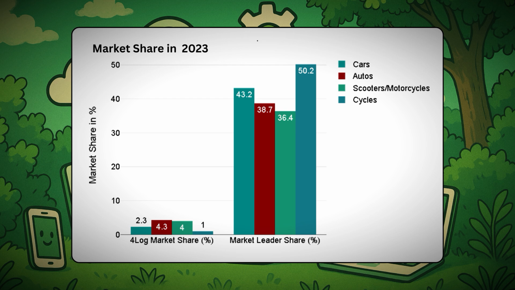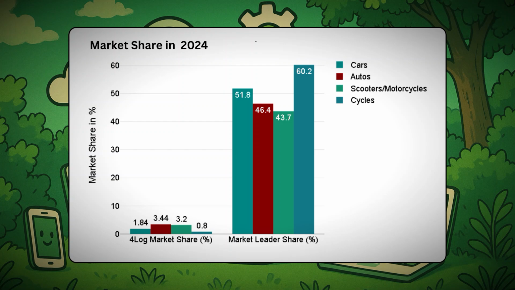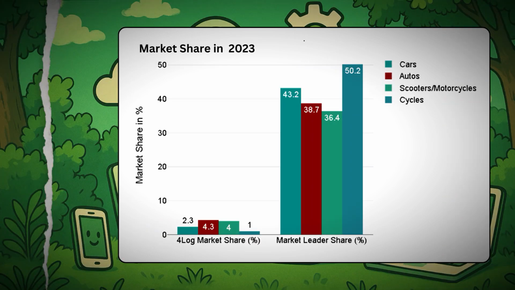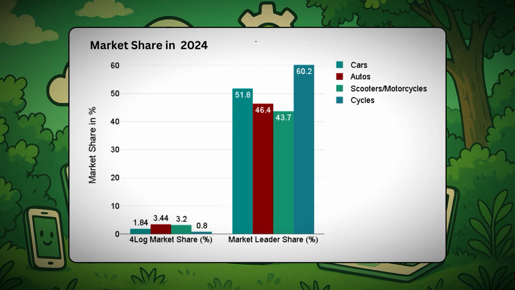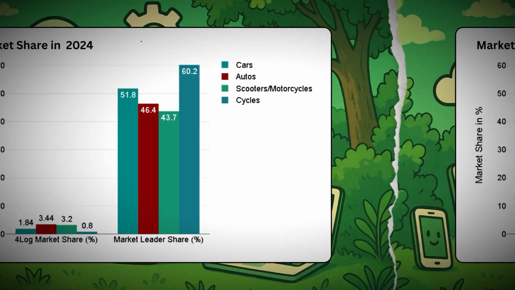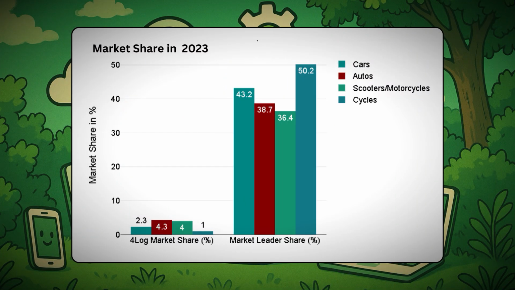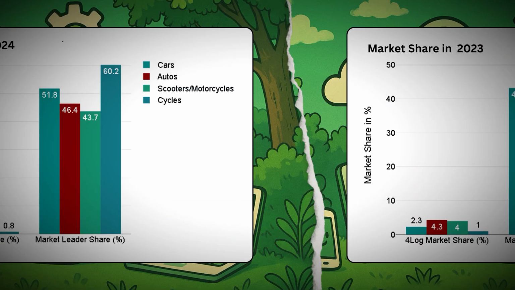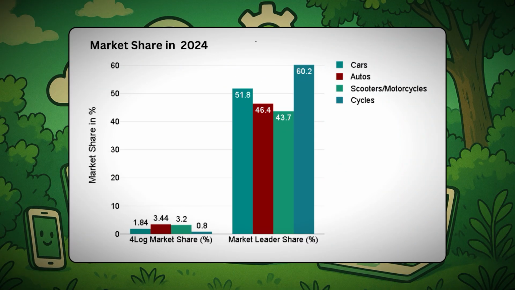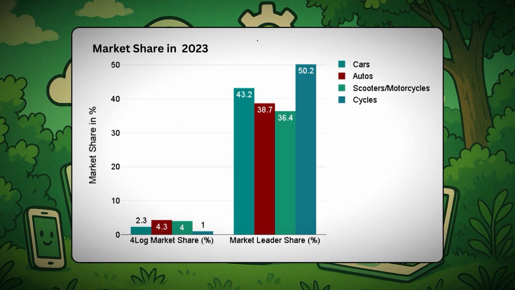So in these first 2 graphs, we can see the market share percentage of our company for long in 2023 and also in 2024 compared with market leader share percentage in each segment. We can see that our market share percentage is really lower in comparison to market leader share percentage. We can also see the decline in market share percentage of our company in 2024 in comparison to 2023, whereas there is an increase in market leader share percentage in 2024 in comparison to 2023.